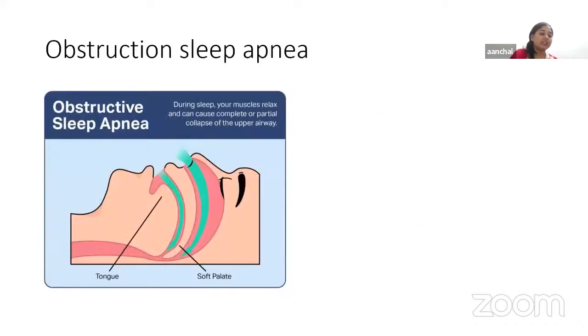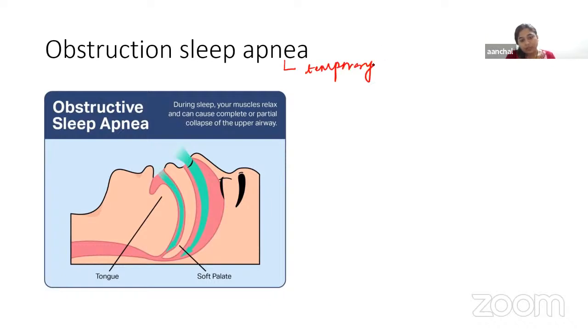Then next we have obstructive sleep apnea. Before learning obstructive sleep apnea, we should know what obstructive apnea is. Obstructive apnea occurs because of obstruction in the respiratory tract. Respiratory tract obstruction is mainly due to excess growth of tissue like tonsils and adenoids. The common obstructive apnea is sleep apnea. Now, what is sleep apnea? This sleep apnea is basically the